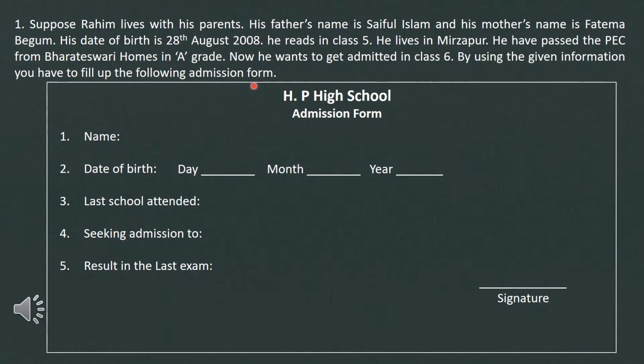So this is our form. Name is obviously Rahim. Date of birth, day 28, month 8, year 2008. Last school attended, and the answer is Bhauteshwari Homes. Seeking admission to class 6. Result in the last exam, A grade. And lastly, the signature, Rahim. Now moving to our today's topic.